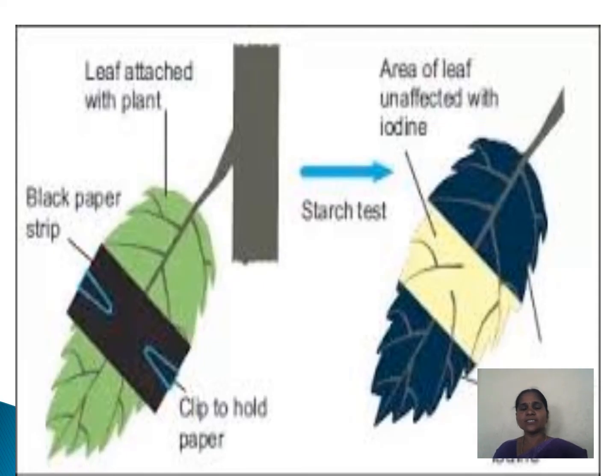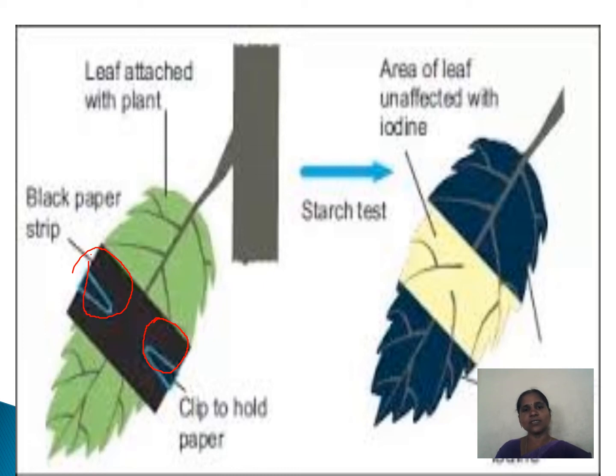For the next experiment, we have to do some things beforehand. What do we have to do? Take a healthy potted plant and keep it a few hours in a dark room. Before keeping that, we have to tie a black paper strip. We place the black paper strip on one healthy leaf and clip both sides. See, we clip both sides and fix this black paper in the middle of the leaf to attach it, and place it in the dark room.